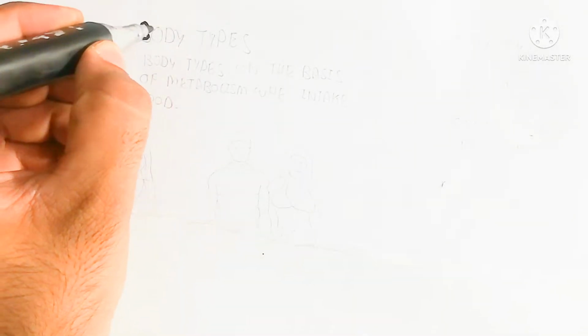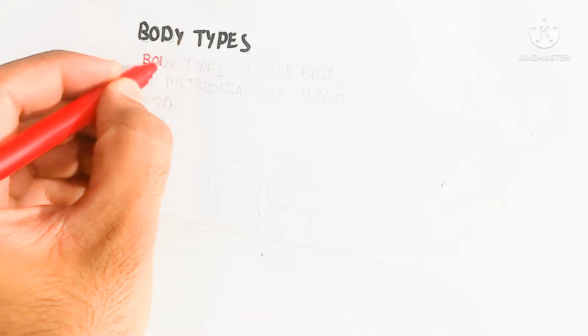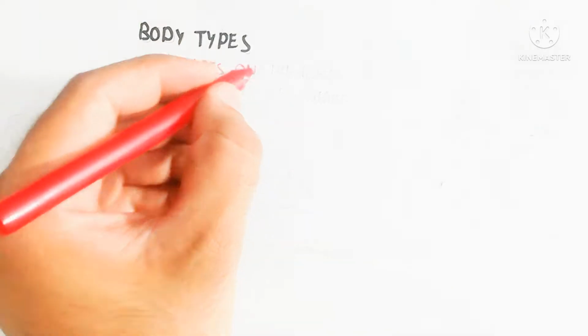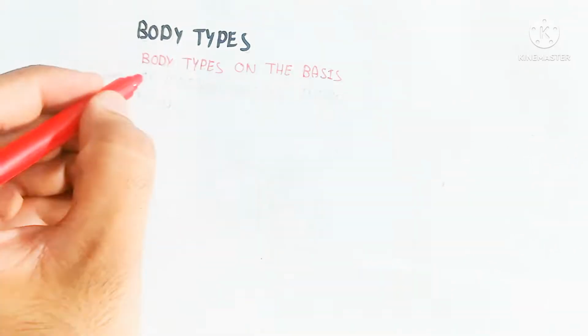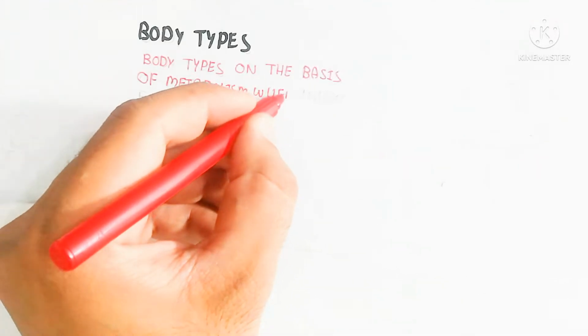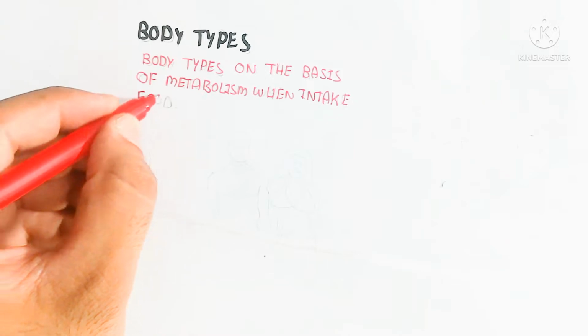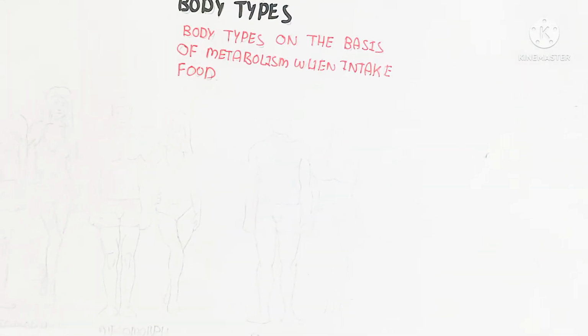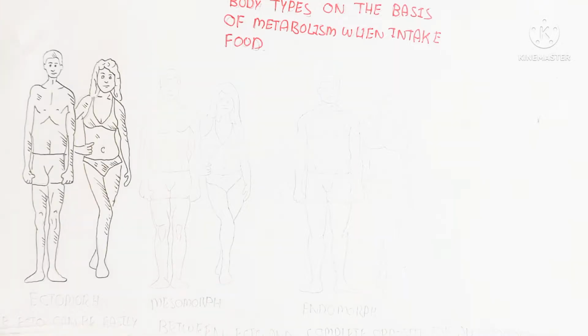Hello, in this video we will discuss body types. There are many types of body on the basis of their physical characteristics, and this is a physical education lesson. The body type is based on metabolism when food is taken in. Some people have high metabolism and some have less, giving three major body types.